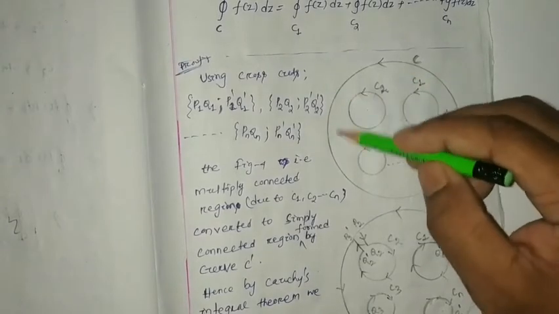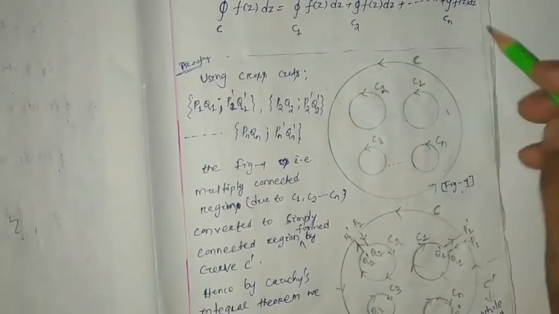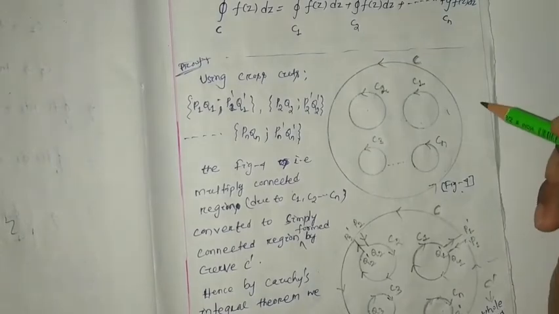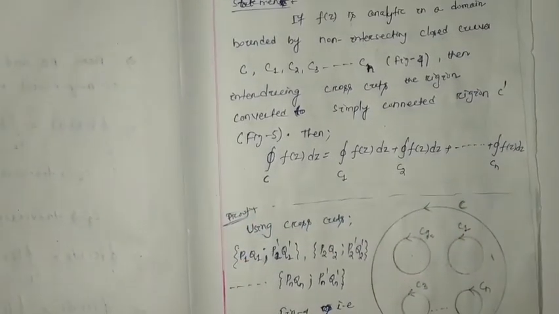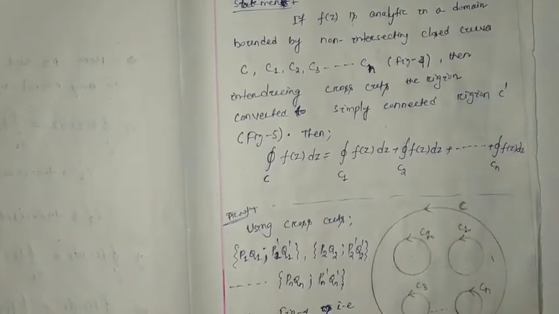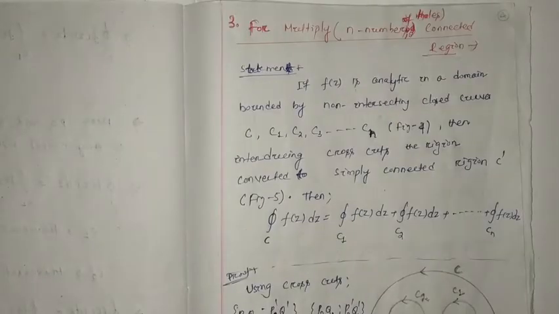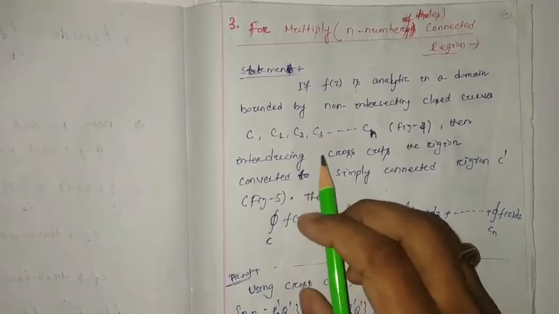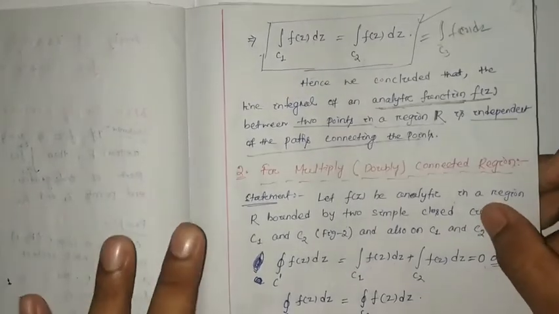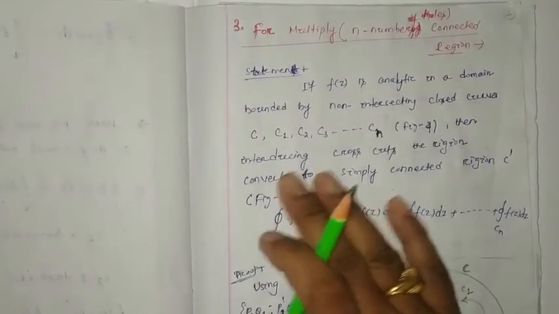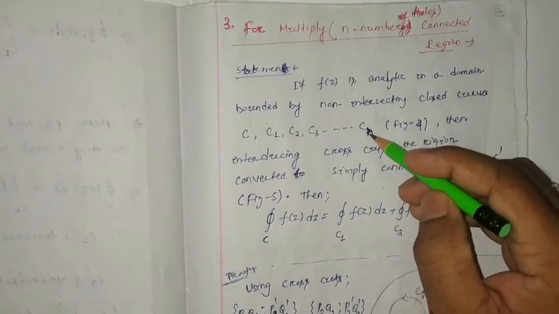So this is the region we have defined, which is bounded by n number of curves. Then what is going to happen in that case, we are going to discuss here. This will be very similar to the doubly connected region we have discussed. So here we are going to consider n number of curves.